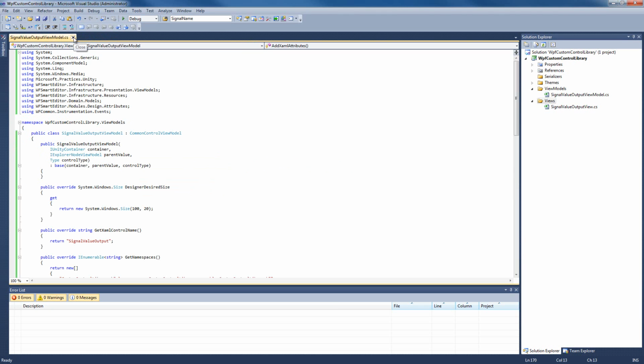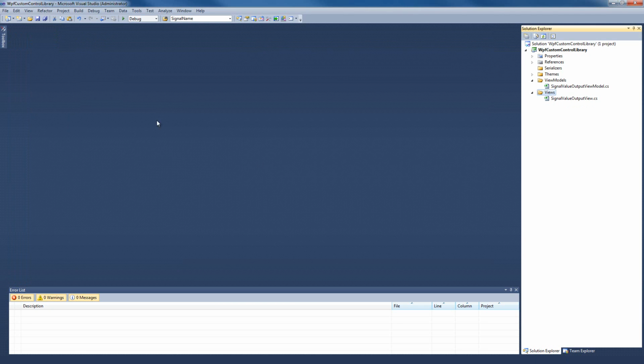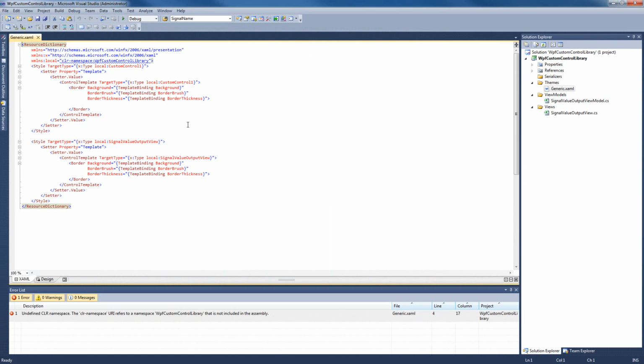I will also close the SignalValueOutputViewModel, and I'm gonna open the themes folder and open the generic XAML. Now our generic XAML has auto-generated XAML inside. We're gonna get rid of this and we're gonna replace this generated XAML with our own XAML that we have defined in the first video tutorial when we were building our Silverlight control. But before this we have to make sure that the namespaces are correct.